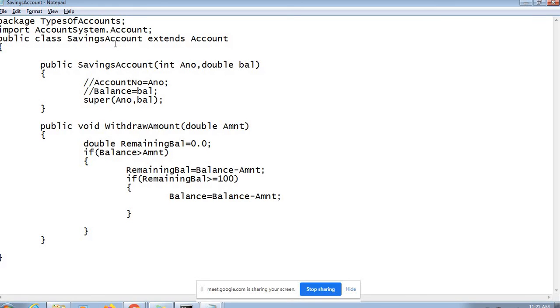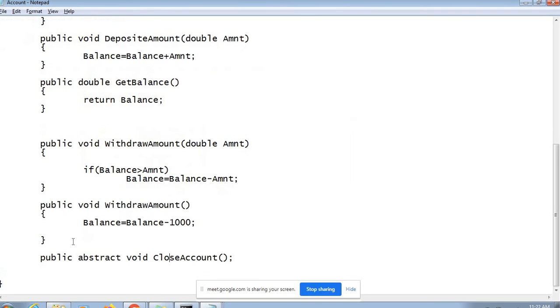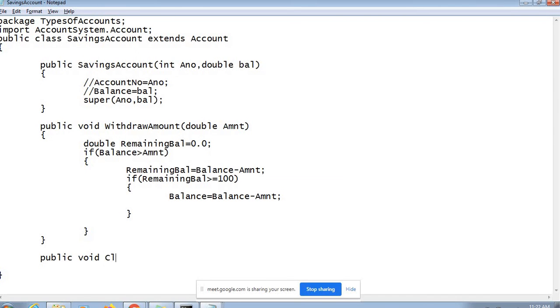So it becomes mandatory for the savings account to provide that capability, because no one would like to open such a savings account which cannot be closed, right? That's why it becomes mandatory for our child class to override the method and provide the implementation. So public void closeAccount, we will stick to the definition. We are not changing the definition because we are overriding.